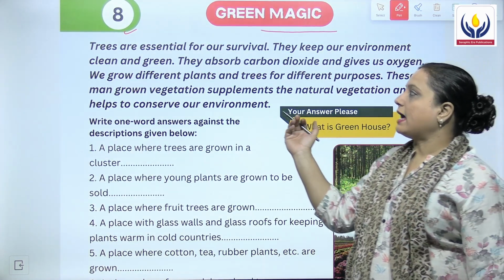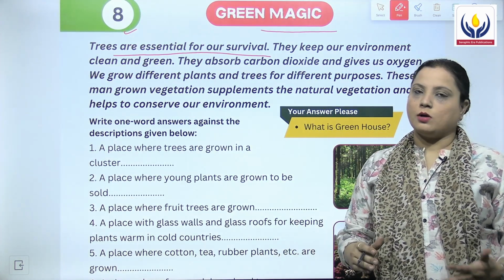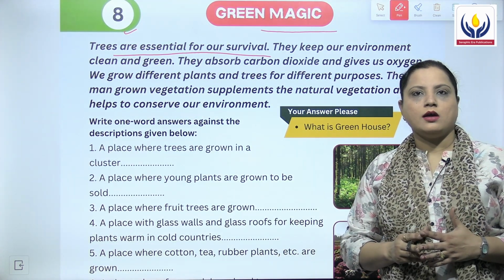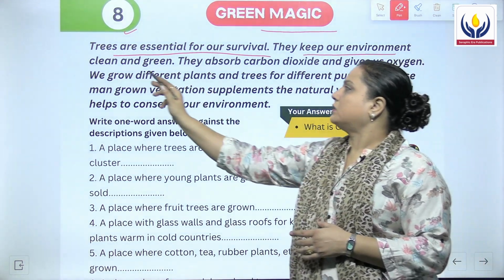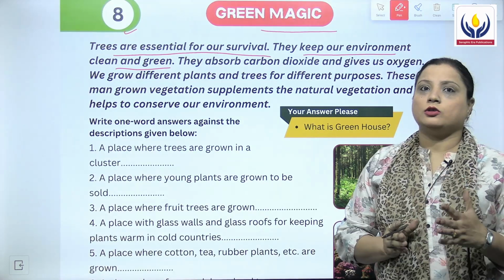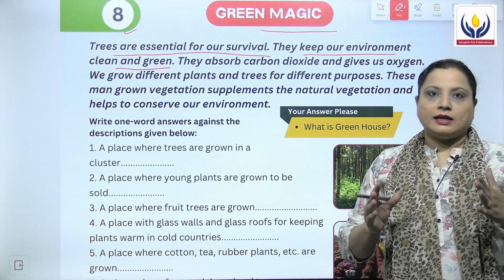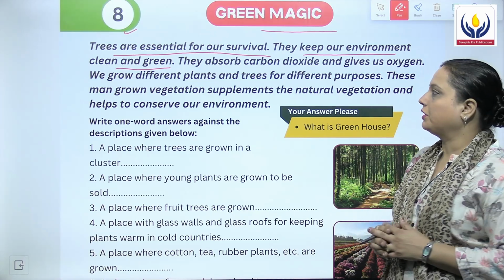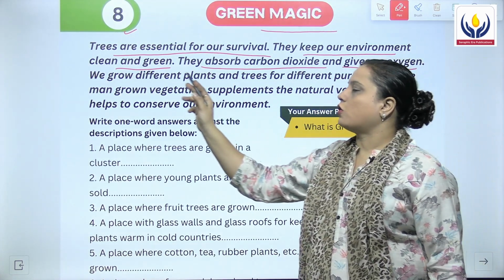You know that trees are essential for our survival. They keep our environment clean and green. What did they do? They actually clean our environment and they let it remain green. They absorb carbon dioxide and give us oxygen.